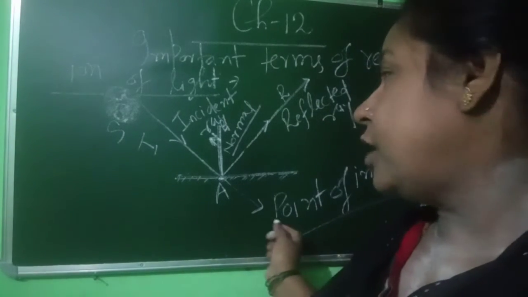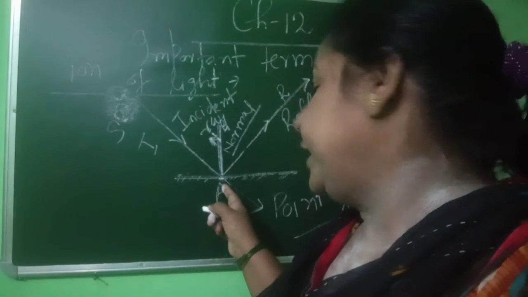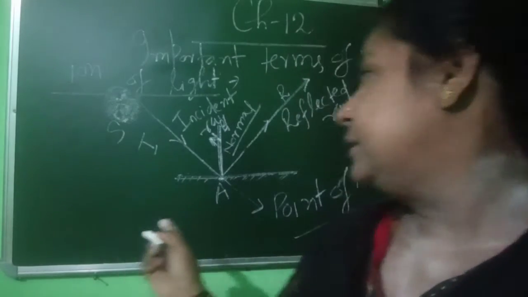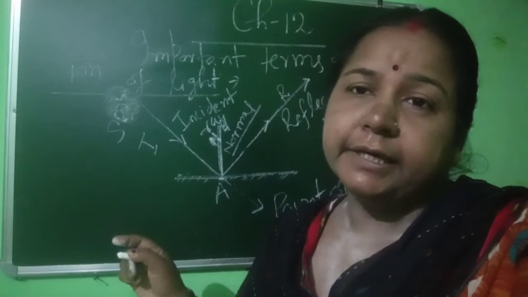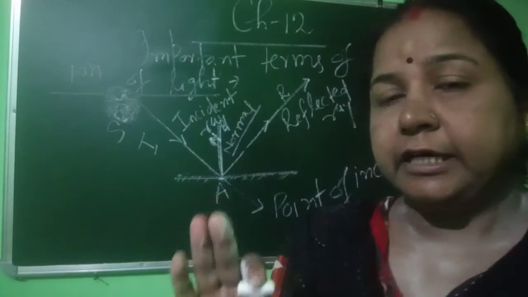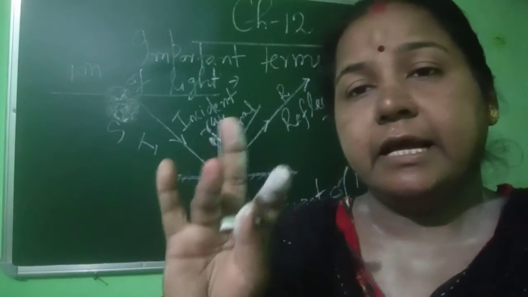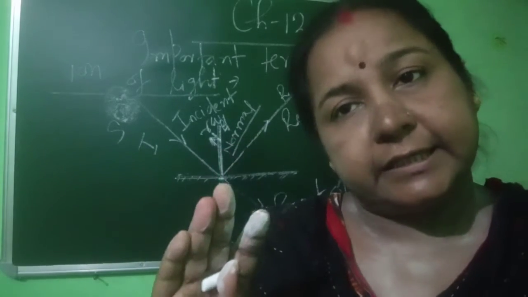Understand? Now here the perpendicular line at the point A on the surface of the mirror is called the what? Normal. Understand? You have known these 4 terms, that is incident ray, reflected ray, normal and point of incidence.